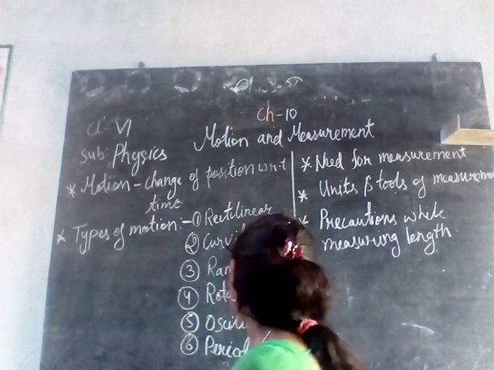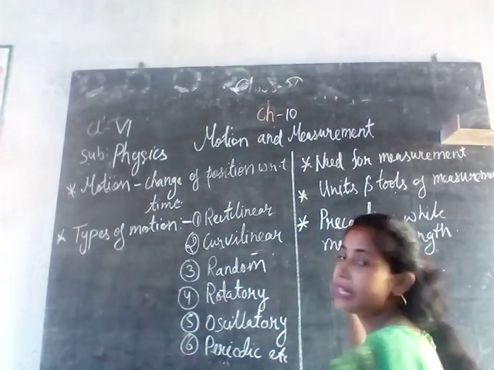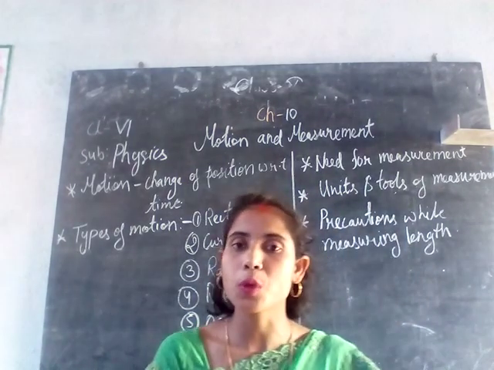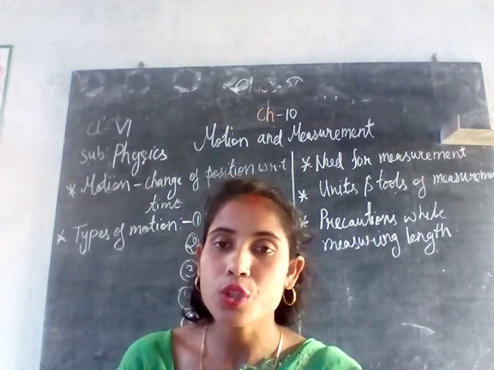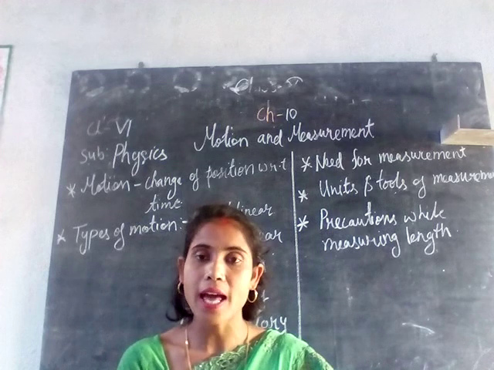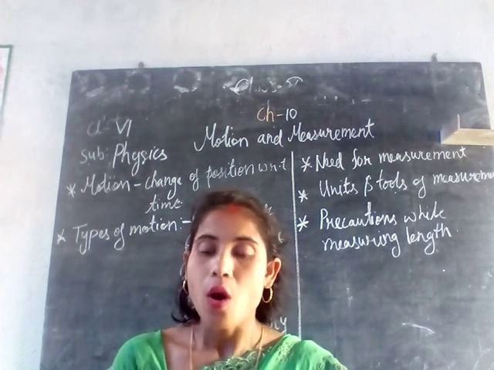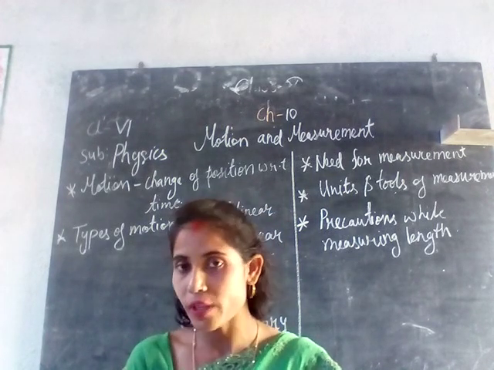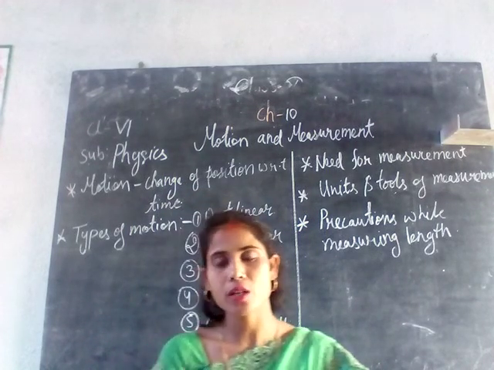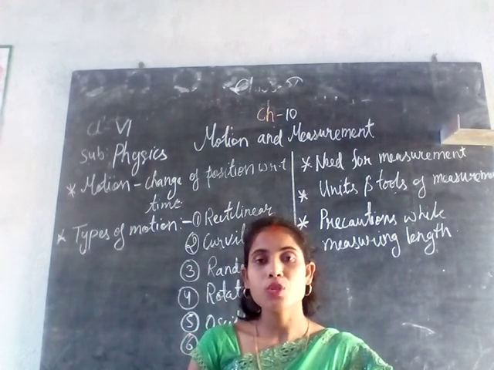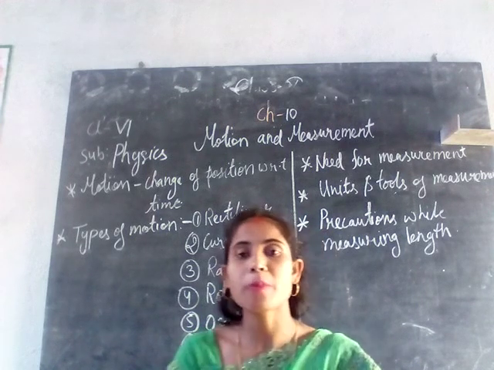The last one is what precautions should be taken while measuring length. What are the precautions that should be taken while you are measuring the length, with a ruler scale, or while measuring the diameter of a ball with a meter scale or with a thread? The ruler should be kept very straight.